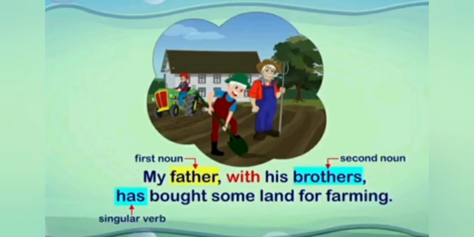Example, my father with his brothers has brought some land for farming. Here we have first noun father and second noun brothers joined with. So here we will use singular verb has. So the answer is my father with his brothers has brought some land for farming.